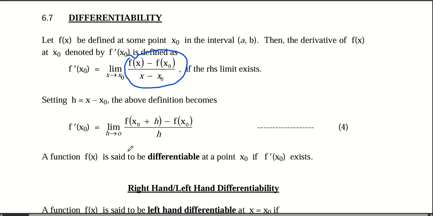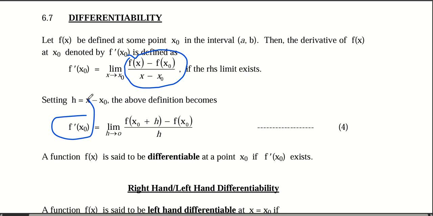Usually, what they use as a second definition is that f of x plus h minus f of x all over h, as h approaches zero, will give you the f prime of x. If this f prime of x exists, then the function is differentiable at that point.